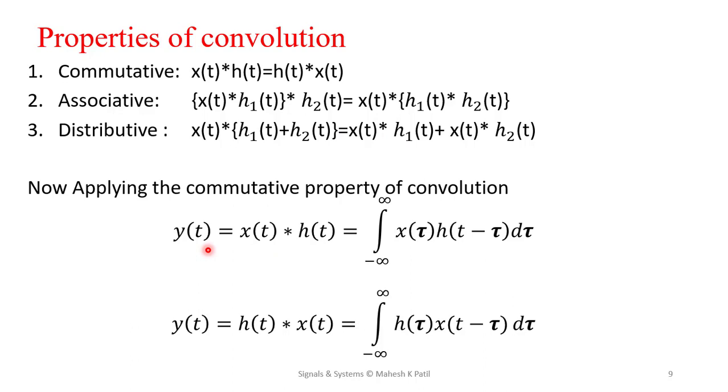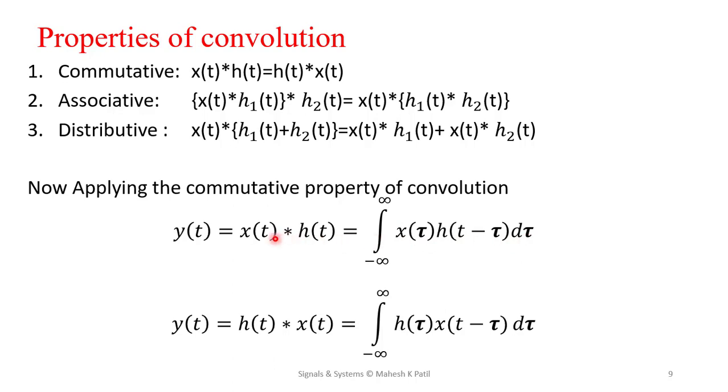Now the convolution integral equation, considering the commutative property of convolution. We know that y of t equals x t convolved with h t, which can be written as the integration from minus infinity to plus infinity of x tau h of t minus tau d tau.